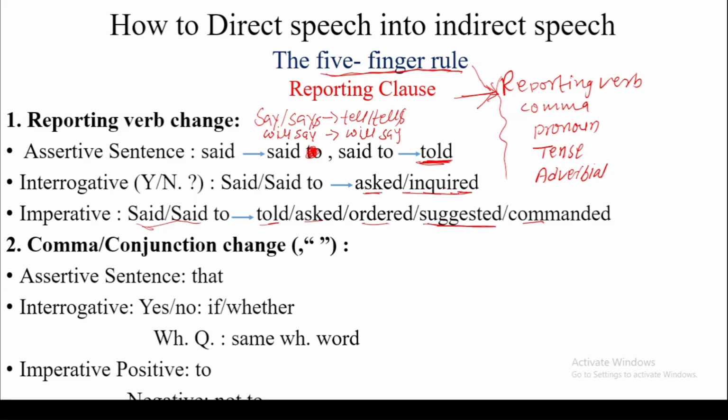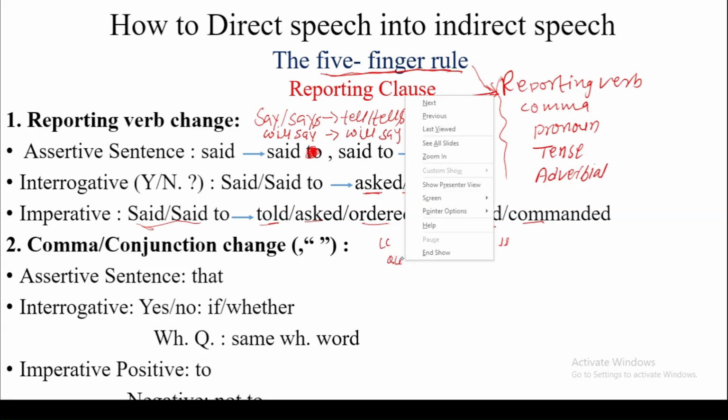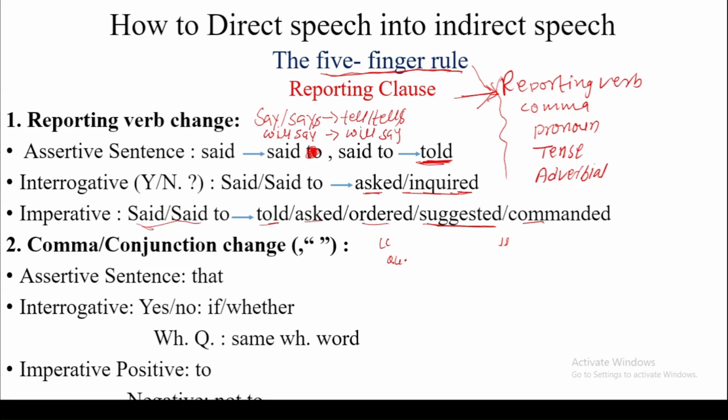That means we have to determine the type of sentence that is in the inverted commas, the type of quoted speech. Is it an assertive sentence, an interrogative sentence, or an imperative sentence?